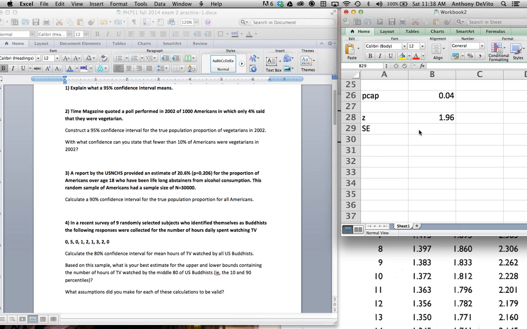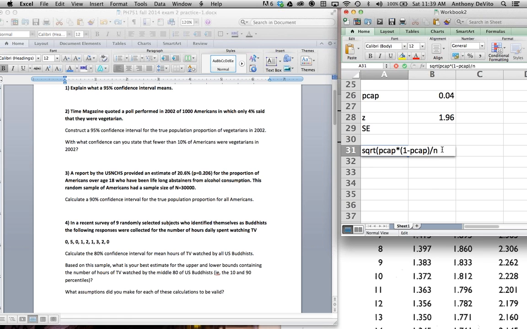But just to recap, the standard error is going to be equal to the square root of p-cap times 1 minus p-cap, divided by n.